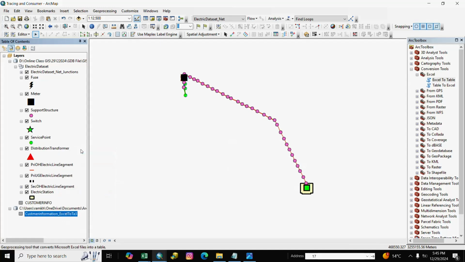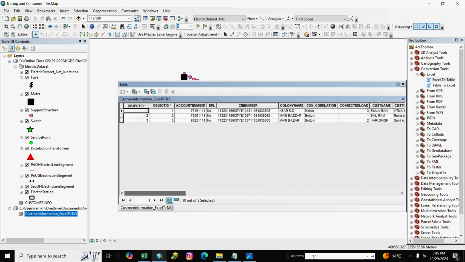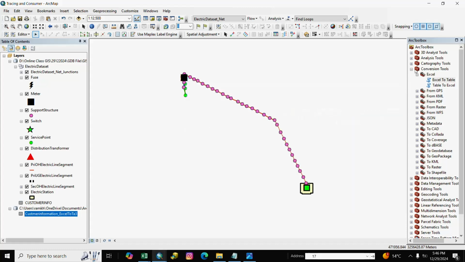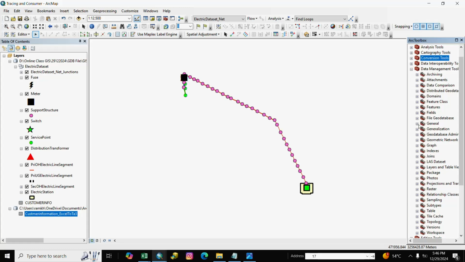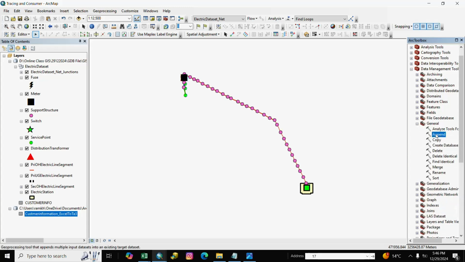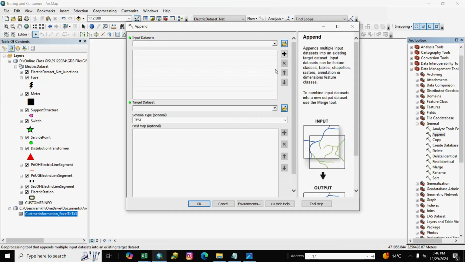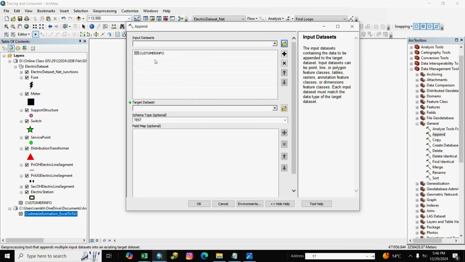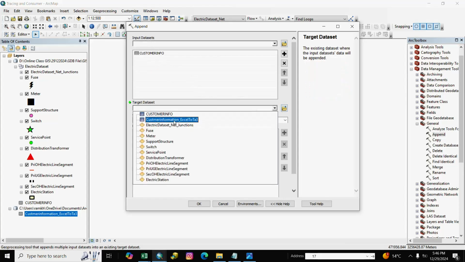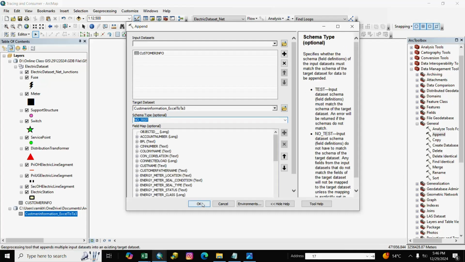Our Excel is converted to table, you see here, and after table we go to data management and general, append, and we select here customer info, and we select here our file and go to no test and OK.